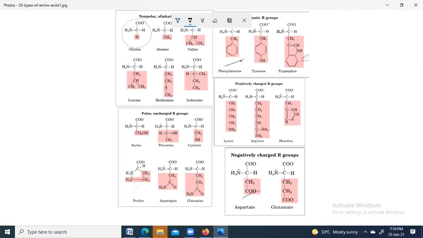Leucine and isoleucine. Very correct. It is leucine and isoleucine. So that's all from my side regarding amino acids. Any doubt, beta? So we successfully completed the amino acid part.